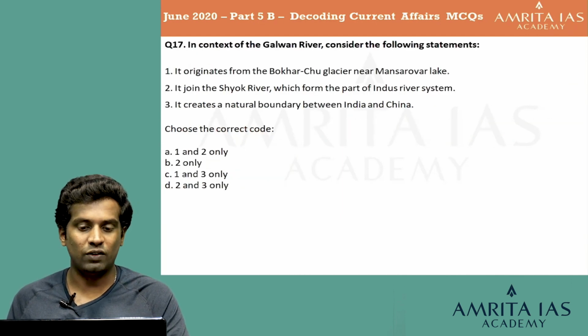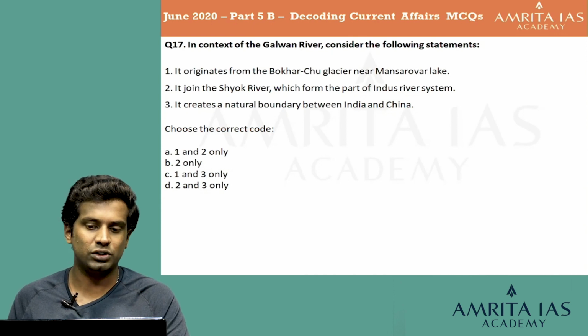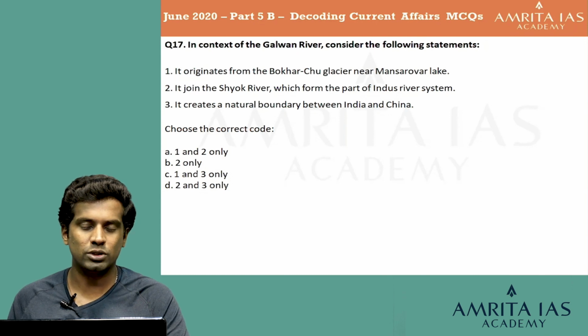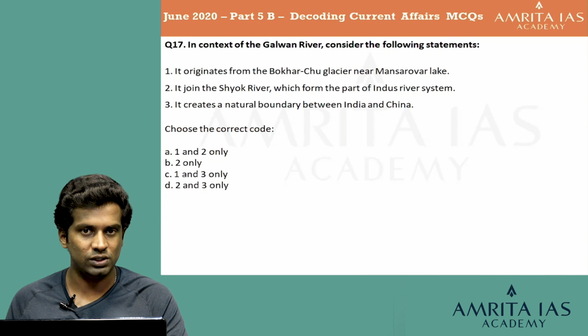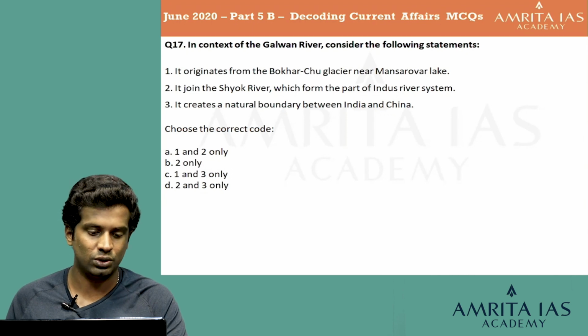In context of the Galwan River, consider the following statements. 1. It originates from the Bokarchu Glacier near Manasarovar Lake. 2. It joins the Shiok River, which forms a part of the Indus River system. 3. It creates a natural boundary between India and China. Choose the correct code. Option A, 1 and 2 only. Option B, 2 only. Option C, 1 and 3 only. And option D, 2 and 3 only.